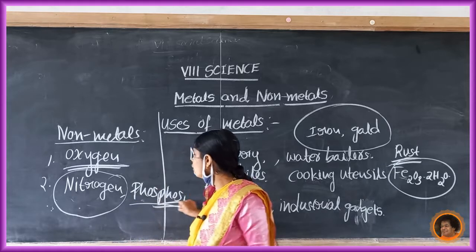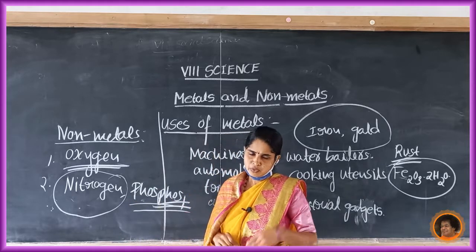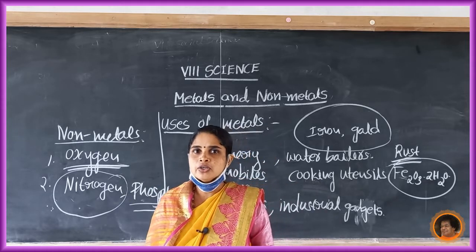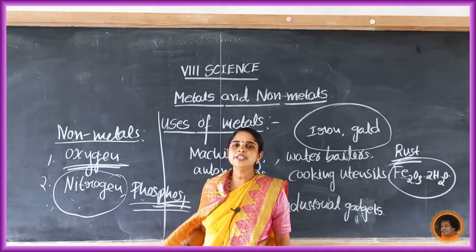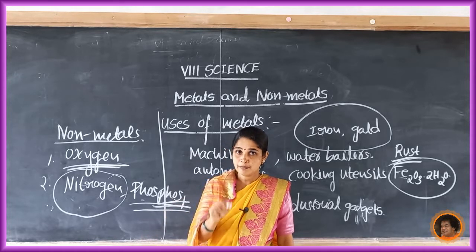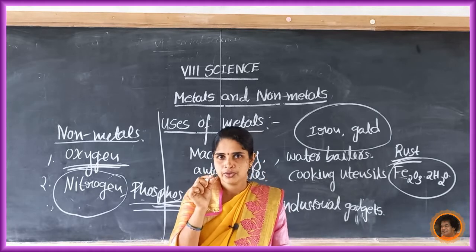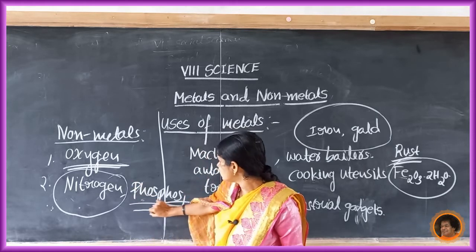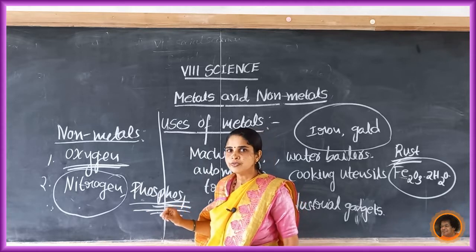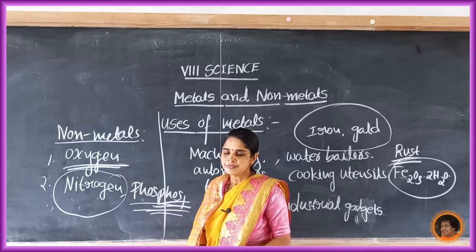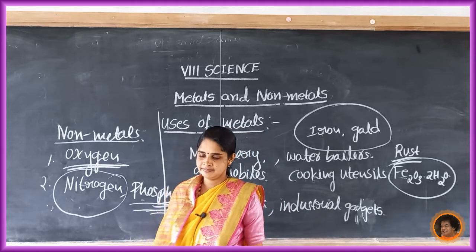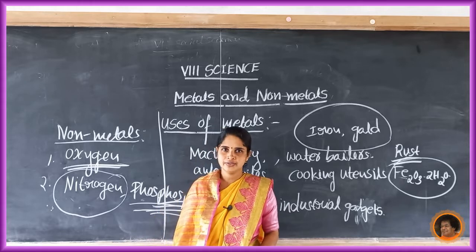And here, another non-metal, phosphorus. What is the importance of phosphorus in the growth of plants? Phosphorus promotes the growth of plant roots. Okay, so what is the second use of non-metals? Non-metals are used in fertilizers to enhance the growth of plants.